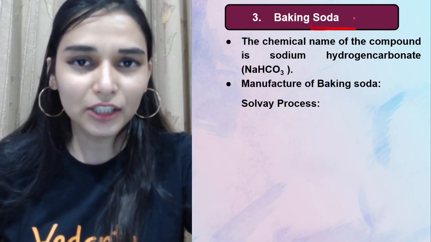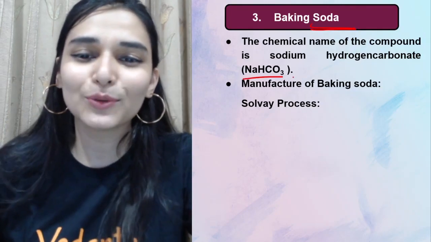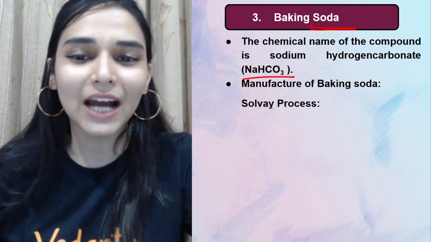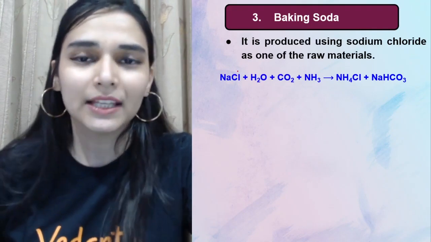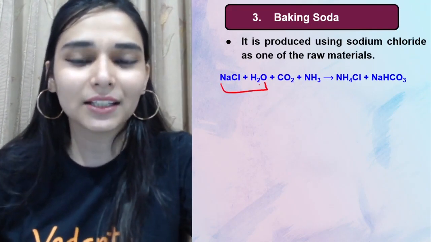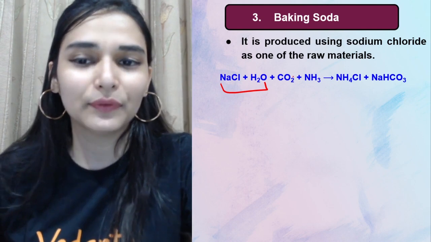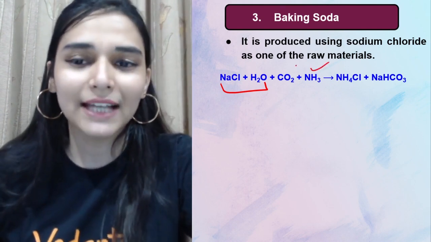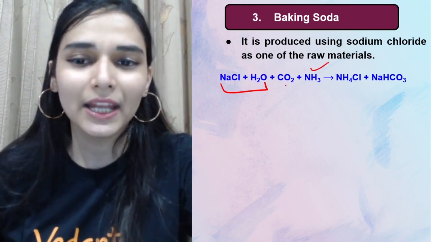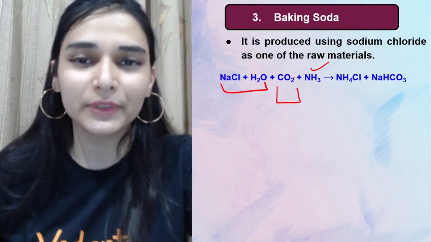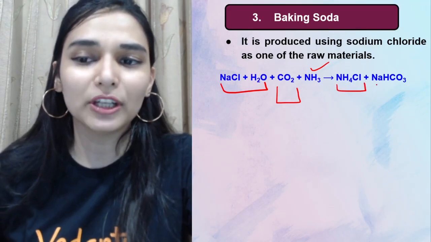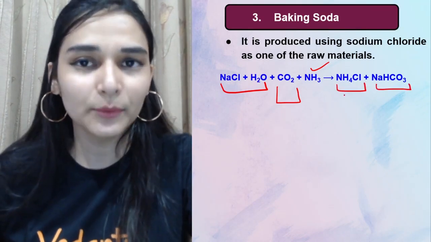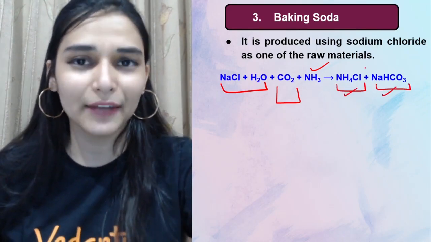Then we have baking soda. ये तो आपका favorite है. Sodium hydrogen carbonate और bicarbonate. We can simply manufacture it by the Solvay process. इसमें क्या क्या चाहिए? We take brine solution. We pass ammonia through it. So that's like ammonical brine solution, and also we have to pass carbon dioxide. Okay, ऐसा करने से you are gonna get the mixture of the two products, ammonium chloride and sodium hydrogen carbonate.